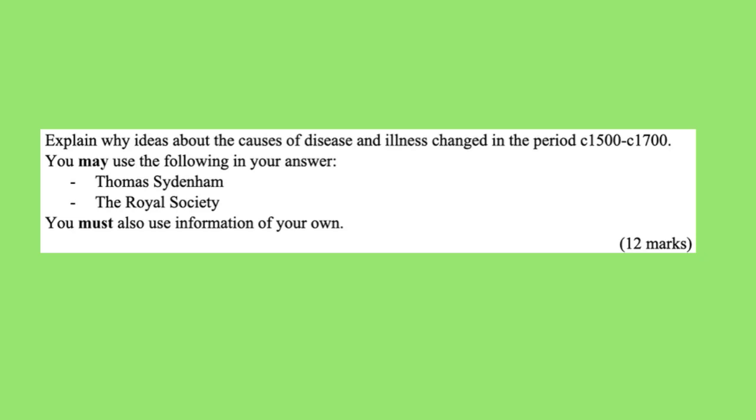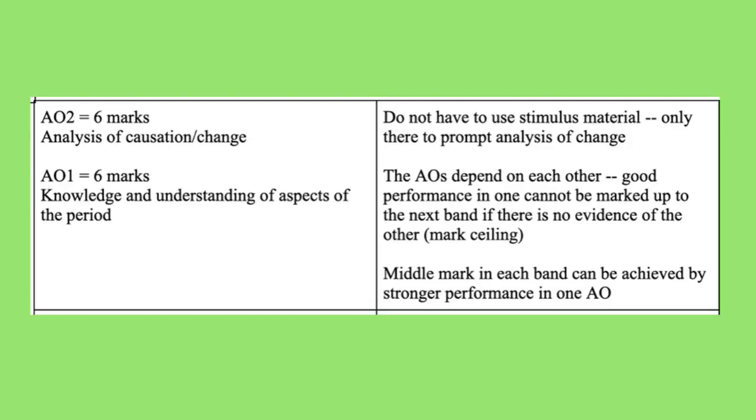Explain why ideas about the causes of disease and illness changed in the period circa 1500 to circa 1700. You may use the following in your answer: Thomas Sydenham, the Royal Society. You must also use information of your own. 12 marks. Here's the mark scheme for this question, which you can find out about in more detail in our